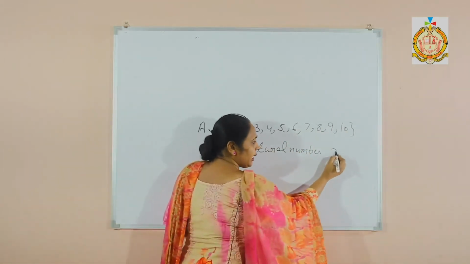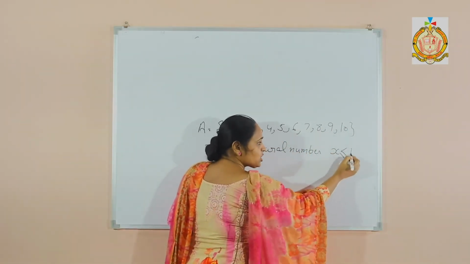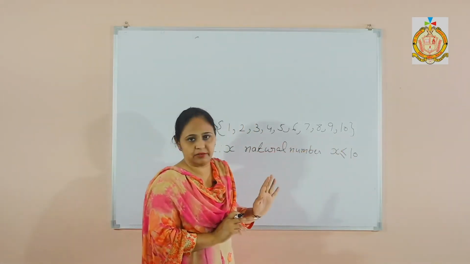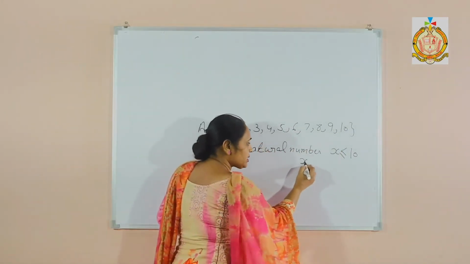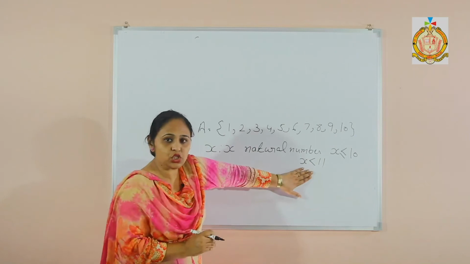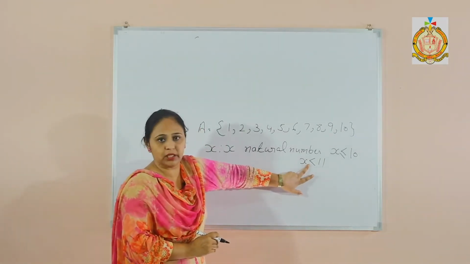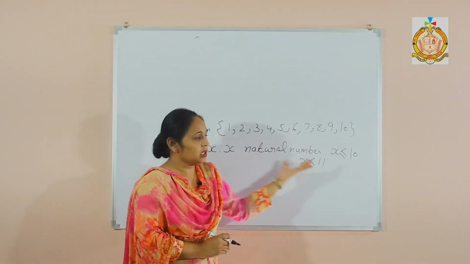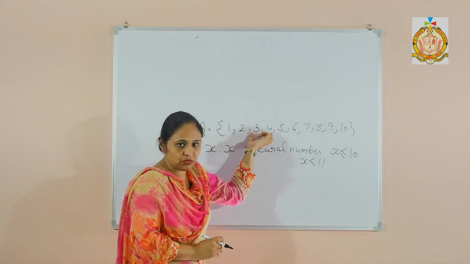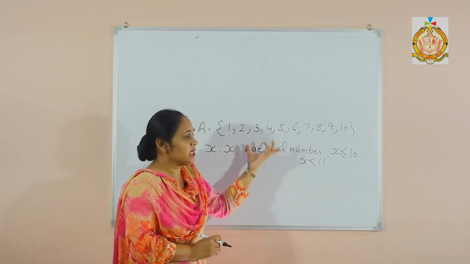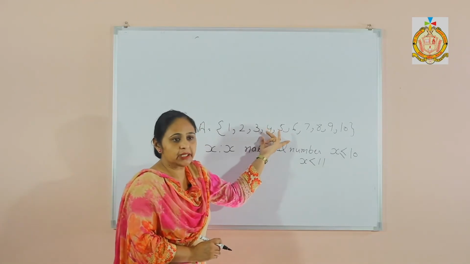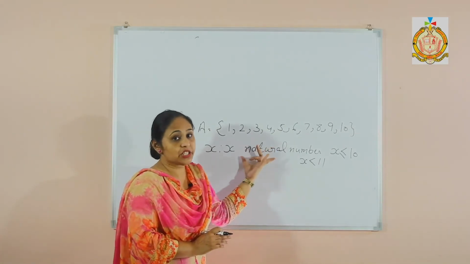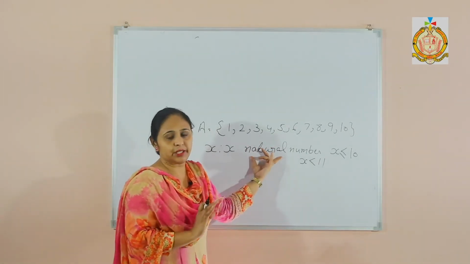Now I can write x less than or equal to 10. It is correct because all the numbers less than 10 and equal to 10 are given. If I write x is less than 11, this will also be correct because there is no sign of equality. Less than 11, which number is it? That is 10. I will go up to 10. That means this is the roster form and this is the set builder form. If a statement is given and I prepare the set, that becomes the roster form. But if the set is given, I have to prepare the statement, that becomes our set builder form.